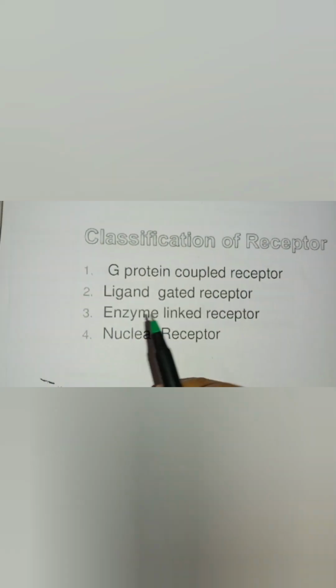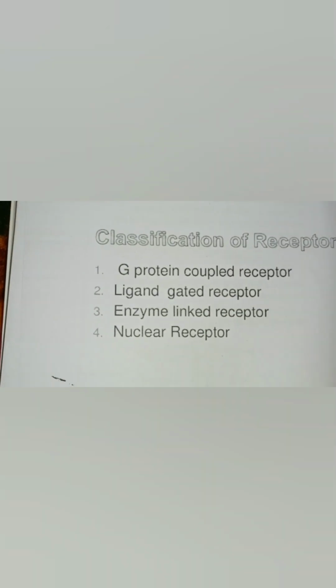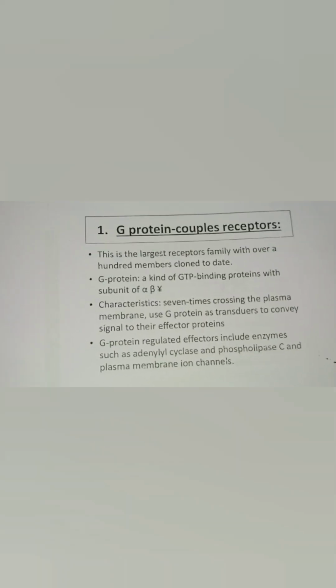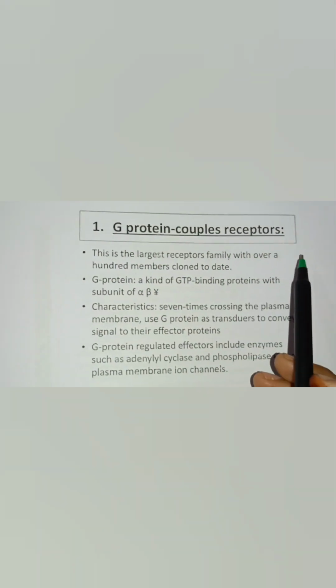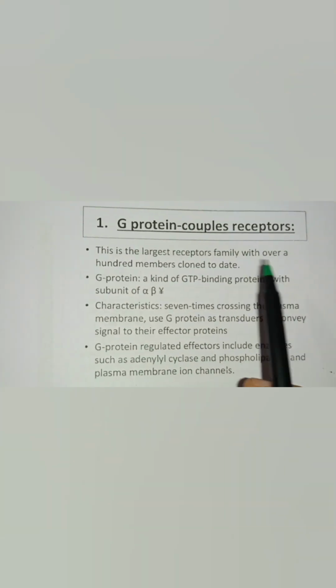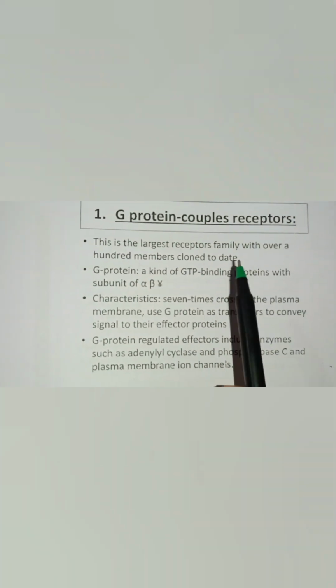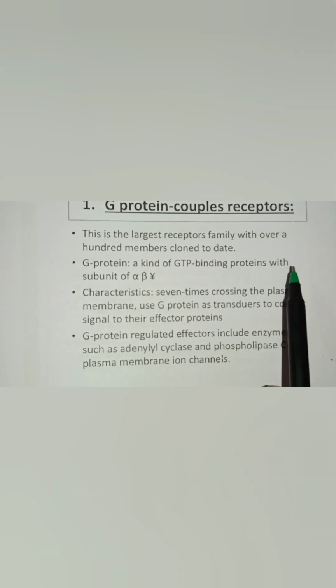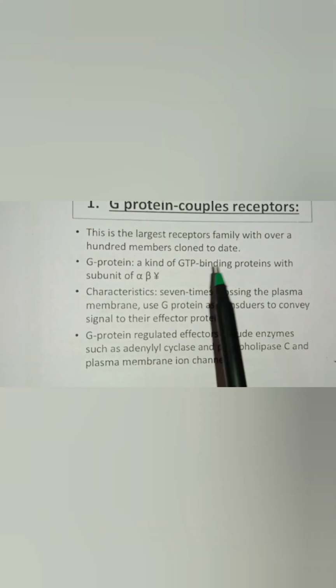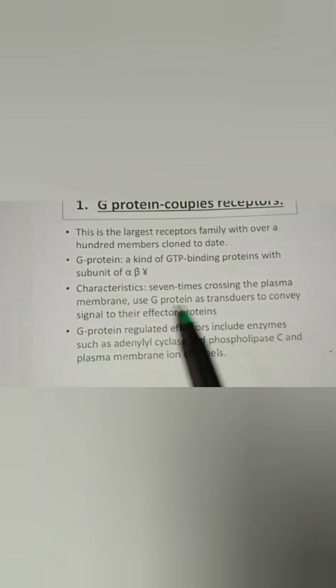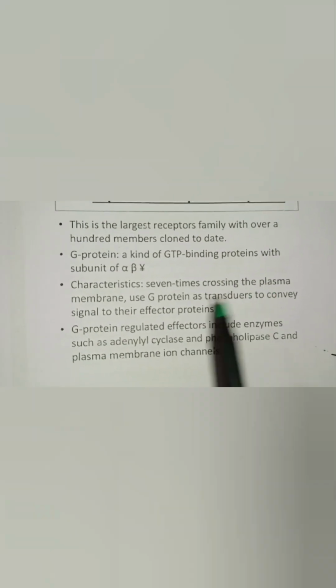Classification of receptors: G protein coupled receptor, ligand gated receptor, enzyme linked receptor or nuclear receptor. G protein coupled receptors are the largest receptor family, with over 100 members cloned to date. G protein is a kind of GTP binding protein with subunits alpha, beta, gamma. Characteristic: seven times crossing the plasma membrane.